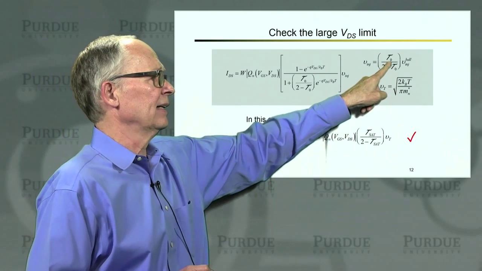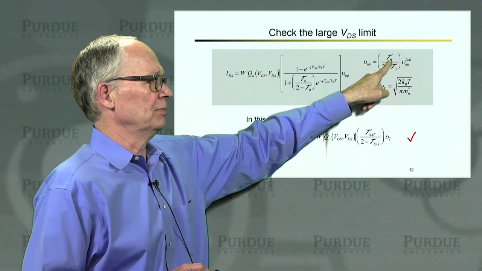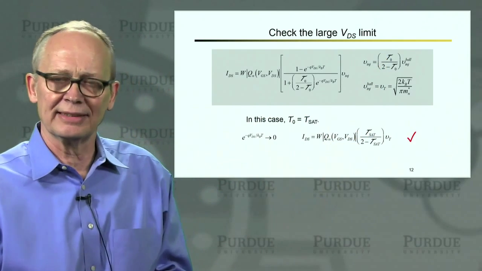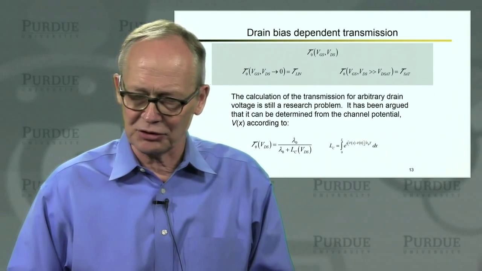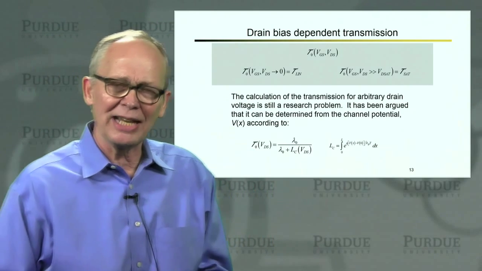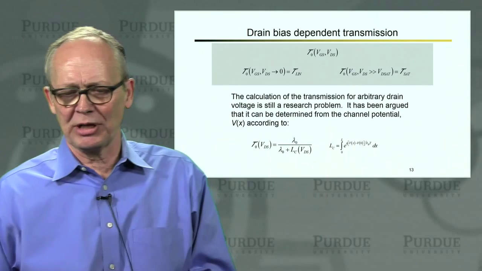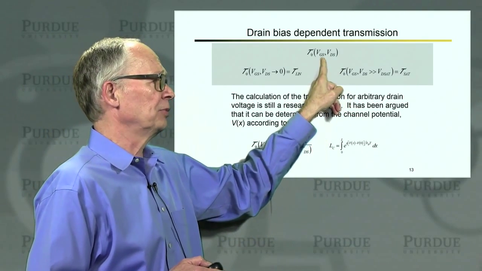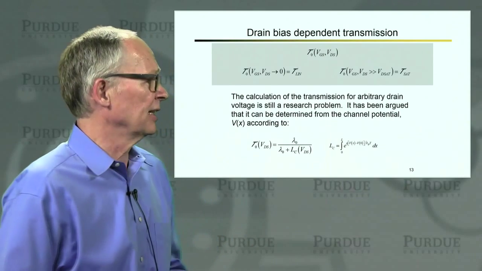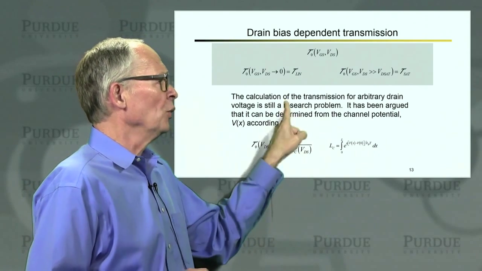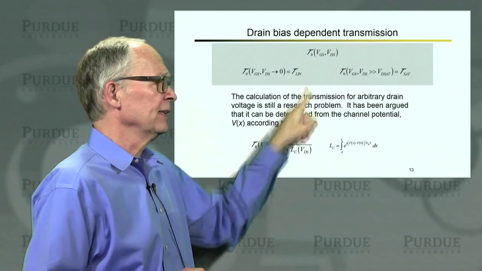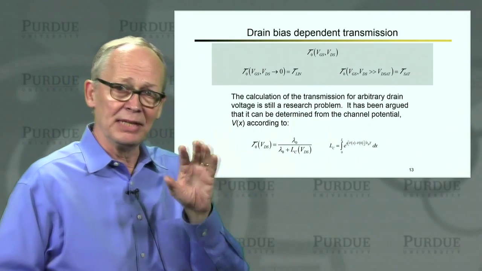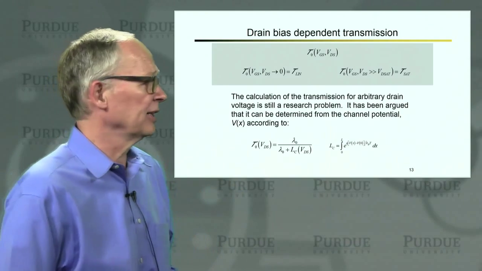Again, we're taking the energy independent transmission and we're saying we have to call that the transmission in saturation now because it depends on drain voltage. So this drain bias dependent transmission is what makes things a little more complicated. In general, the transmission depends both on the gate voltage and on the drain voltage. When the drain voltage approaches 0, it approaches this quantity T ln, which we understand, mean free path over mean free path plus channel length.